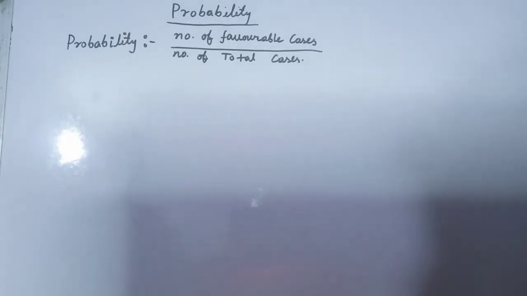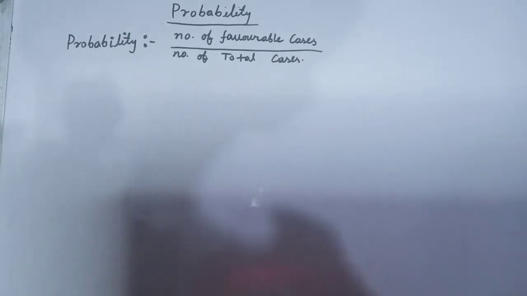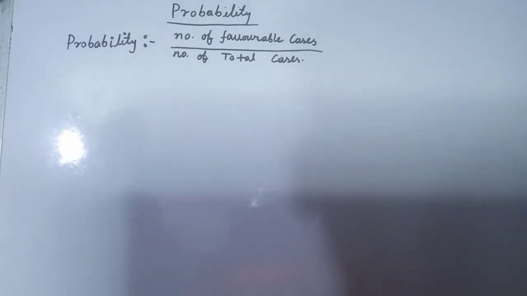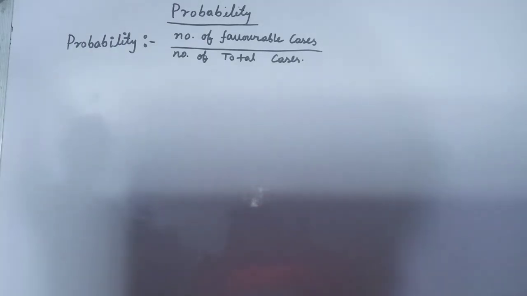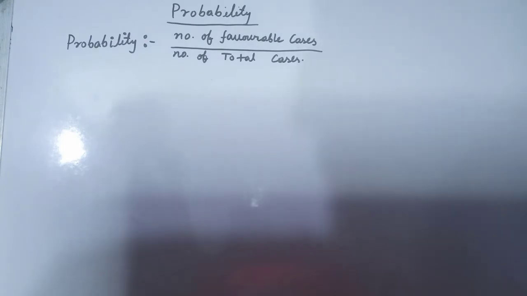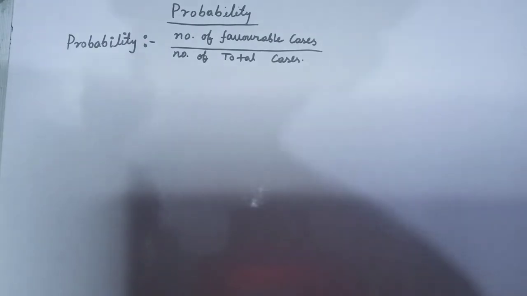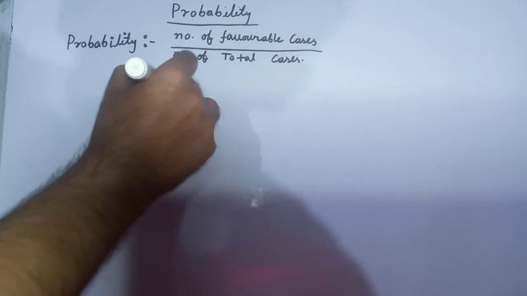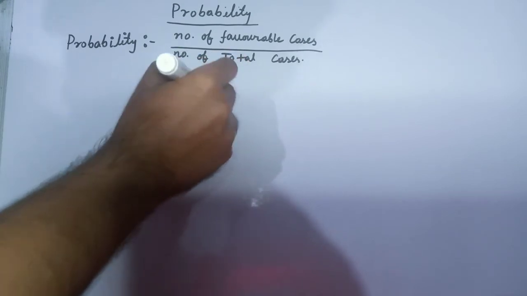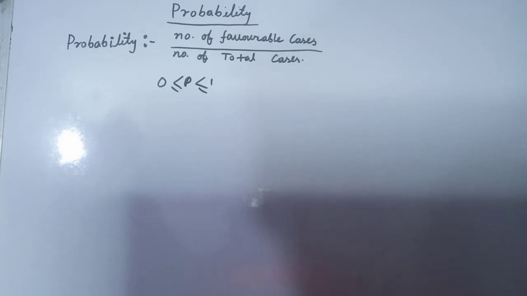Now we define what probability is. Probability is basically a ratio between two quantities, the number of favorable cases and the number of total cases. And we know the number of total cases is always greater than or equal to the number of favorable cases. So probability always lies between 0 and 1. If the number of favorable cases equals the number of total cases, then the probability is 1.